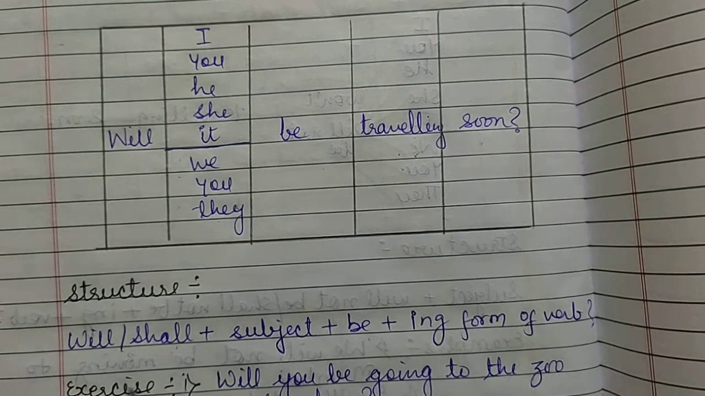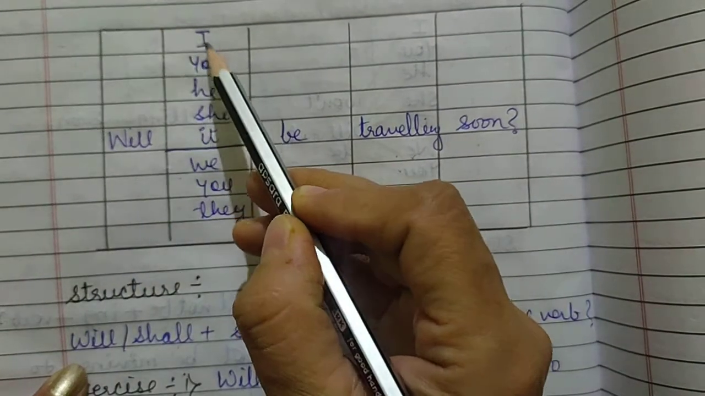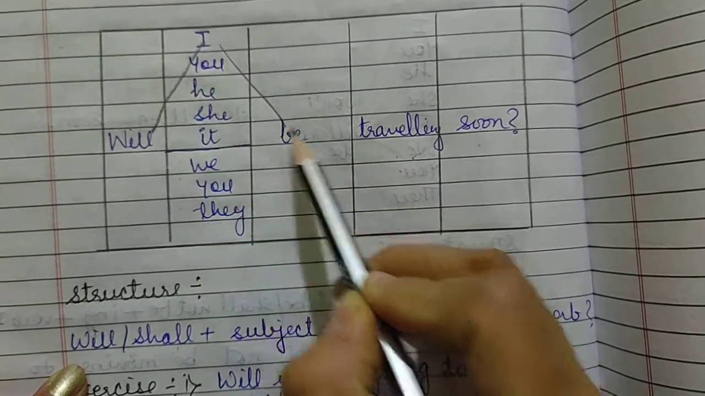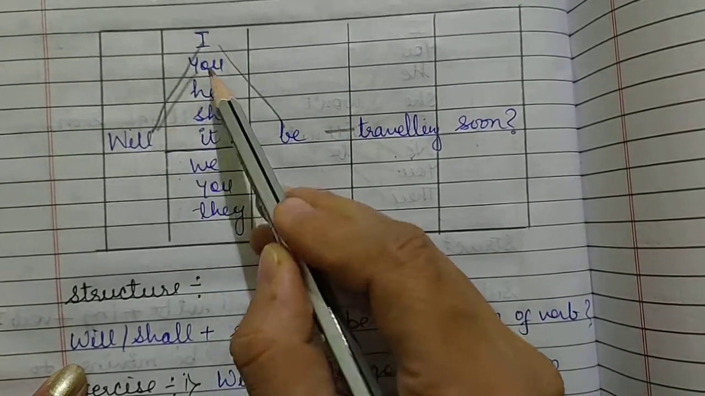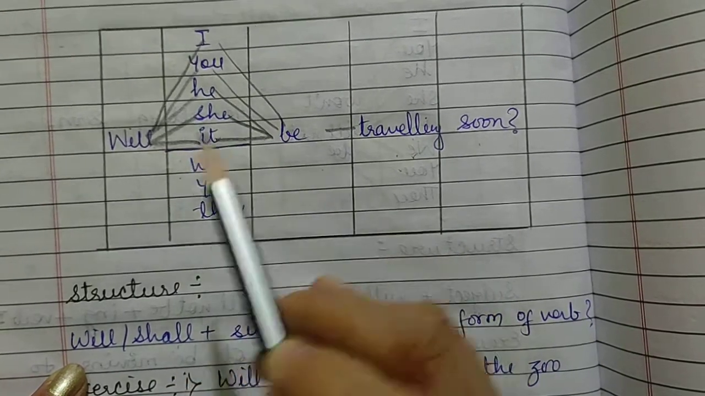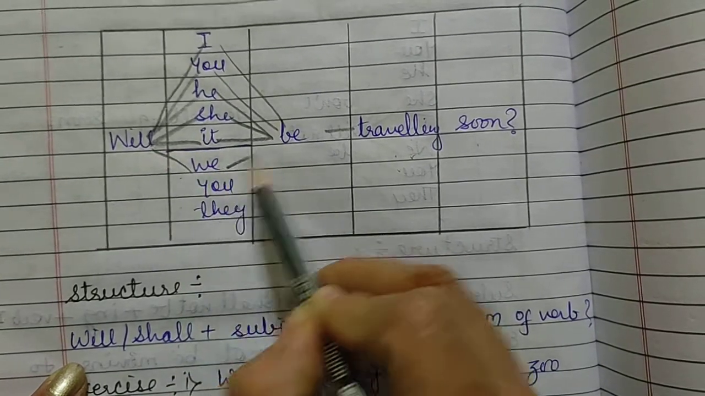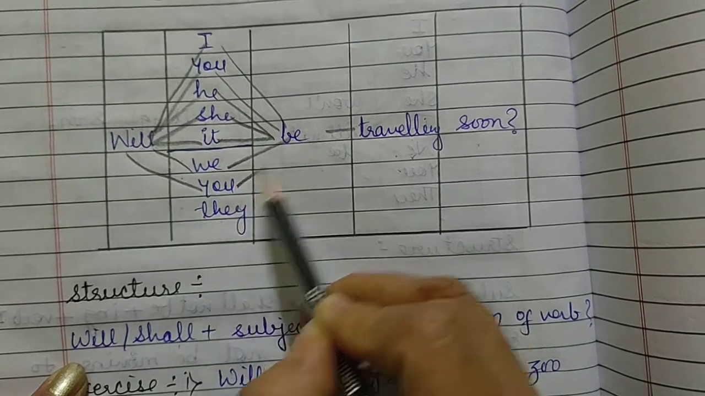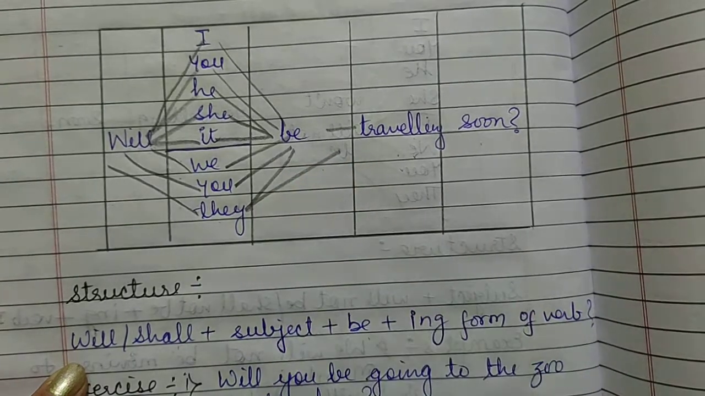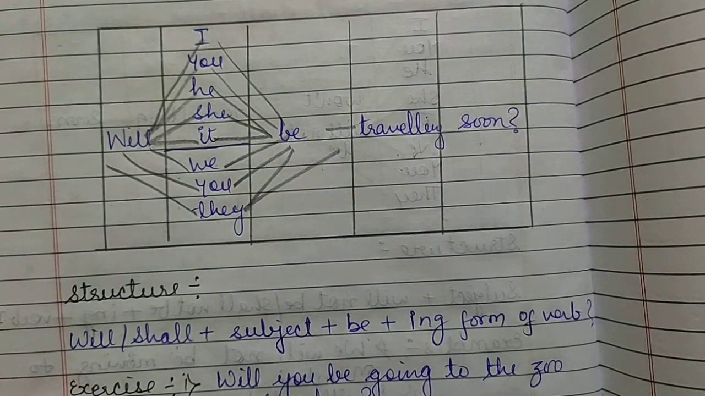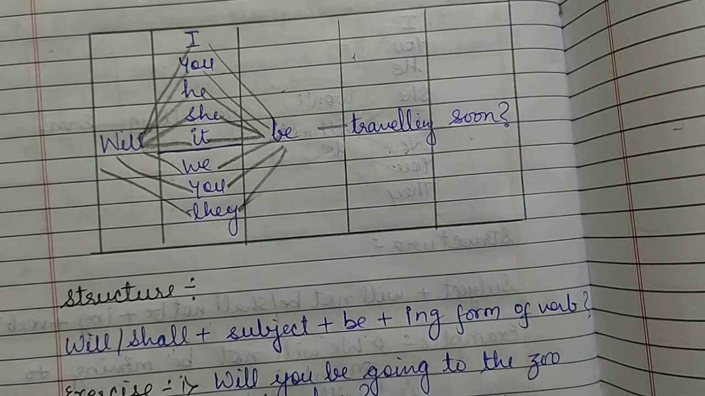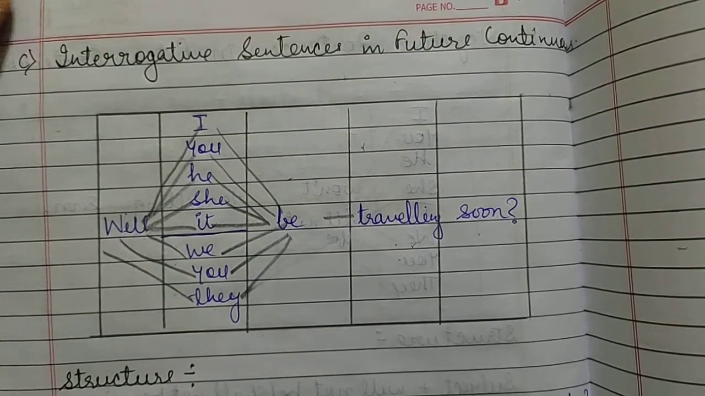And then question mark. If I take the subject I, will I be traveling soon? Will you be traveling soon? Will he be traveling soon? Will she be traveling soon? Will it be traveling soon? Will we be traveling soon? Will you be traveling soon? Or will they be traveling soon? Alright, so like this you will write the interrogative sentences in future continuous tense.